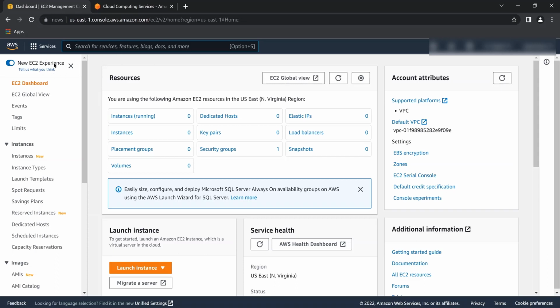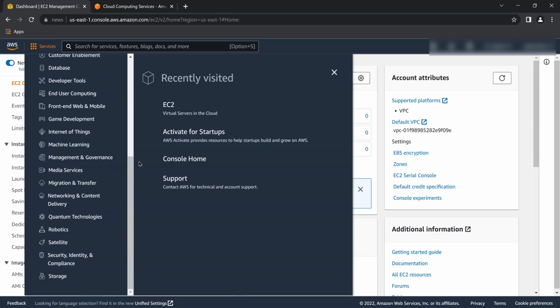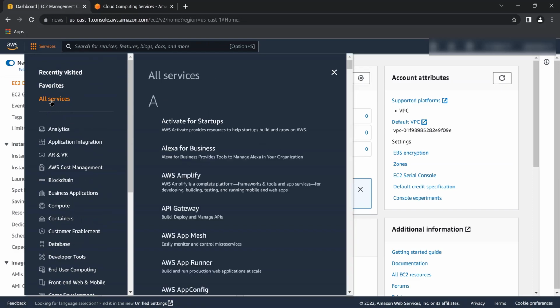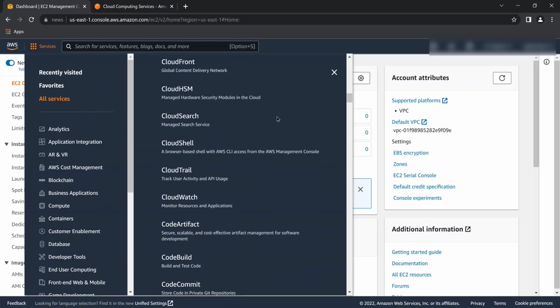There are a few services you can check out here. You can see there are many other services, a whole service list you can check out, and it's a different bunch of services.